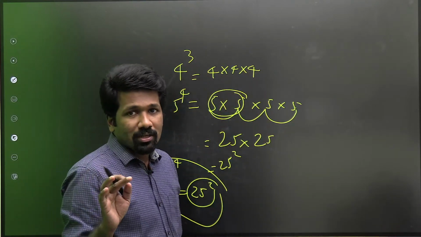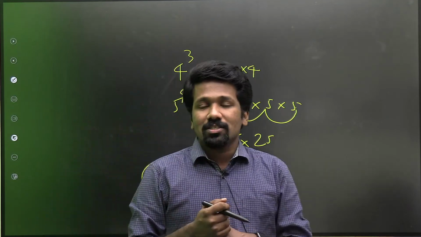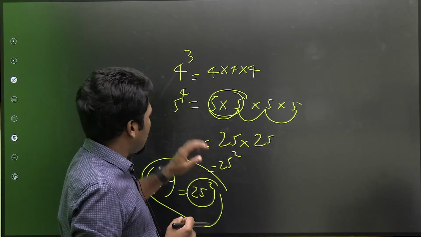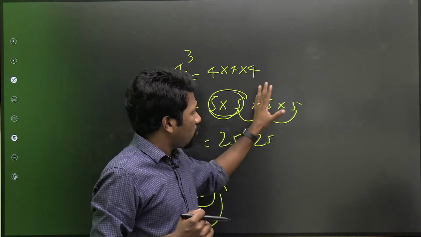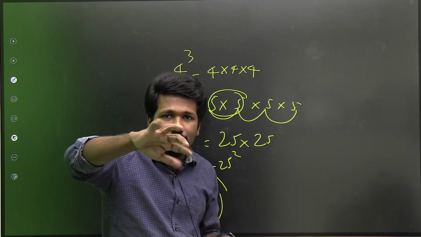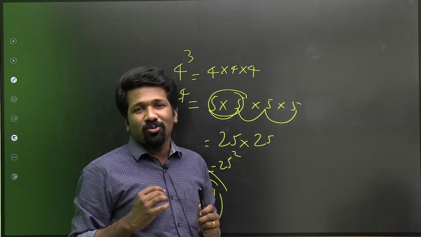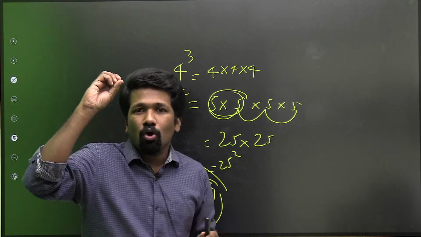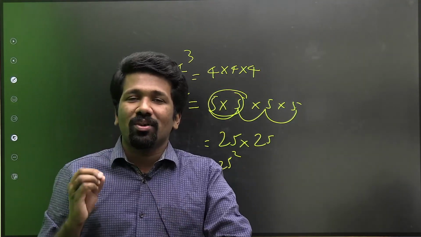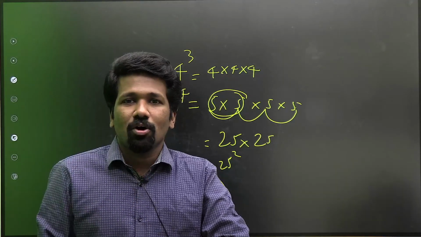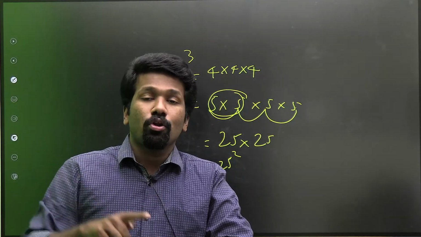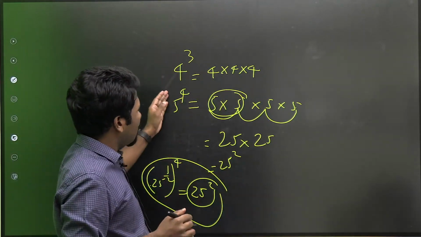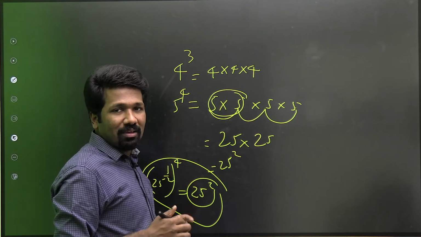But my point is, just like all other previous classes, instead of rote learning, we are trying to understand things more deeply. When you see 5 raised to 4, 5 into 5 into 5 into 5, think about what all you can do, what all manipulations you can do. Have a focus on that thing also. Then the so-called laws or rules that you have by-hearted in school days is not necessary. And then the good thing is, logarithm also will become very simple. Because logarithm is also nothing but a different way of notating the same.